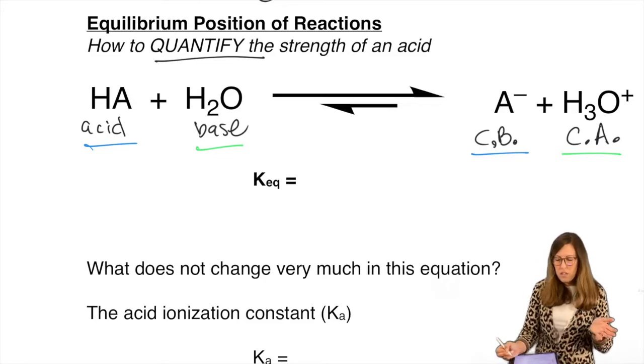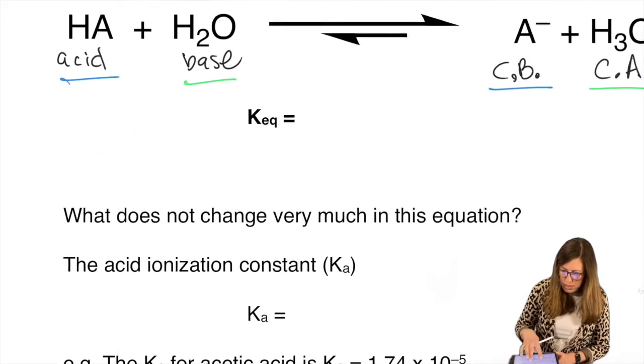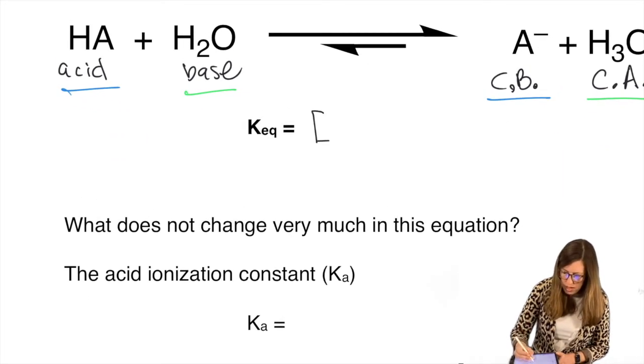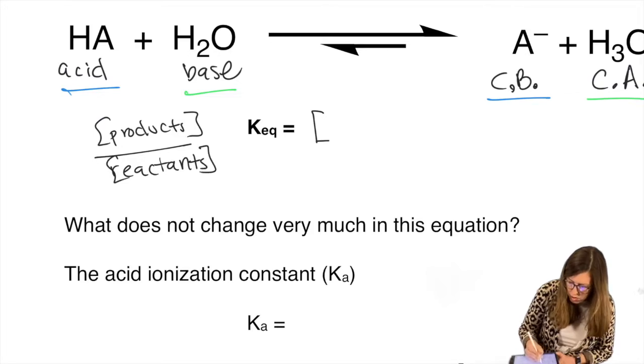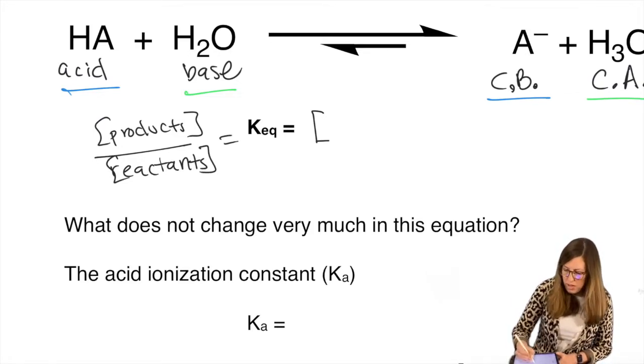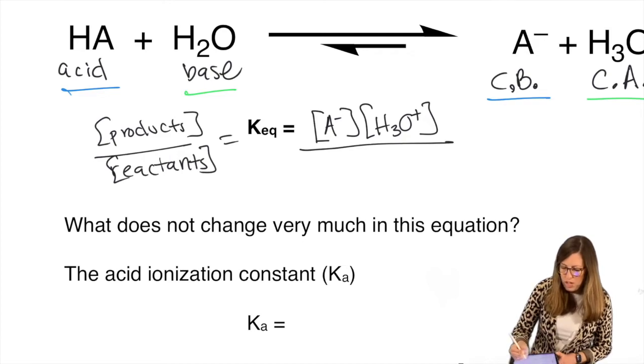And we found out that arrow was bigger using the data, so obtained experimentally. So in other words, we would say, okay, the concentration of the products over the reactants, right? So we say products, that's how you get equilibrium, over reactants. That's the generic form, but if we have more than one, then we put all of them in. So concentration of A minus times the concentration of hydronium. So conjugate base times hydronium. Those are products. Over reactants, HA and water.